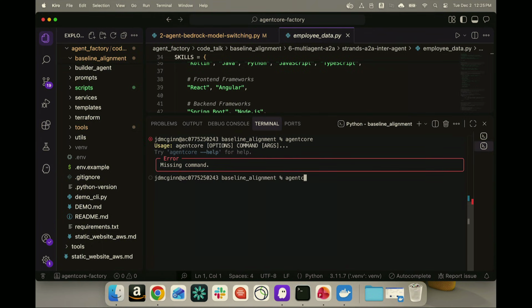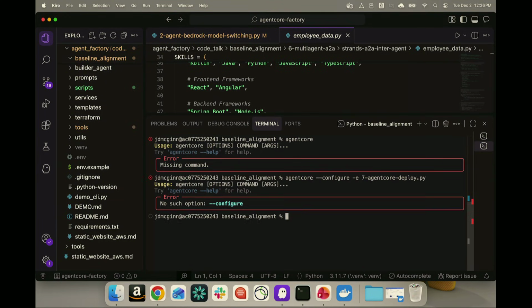Okay. Agent core configure, this E, and I'm giving it that agents file. I'll show you that file as well.